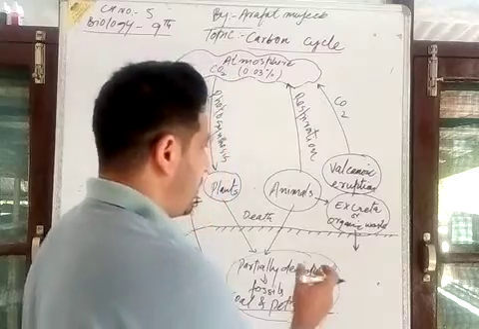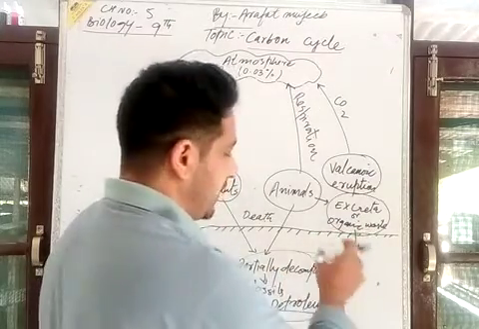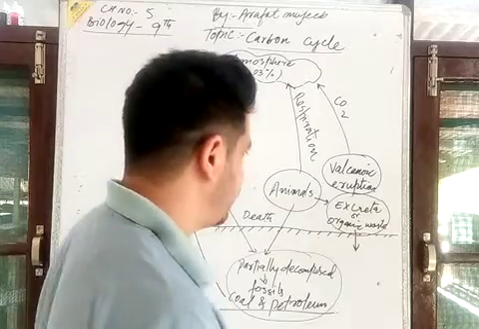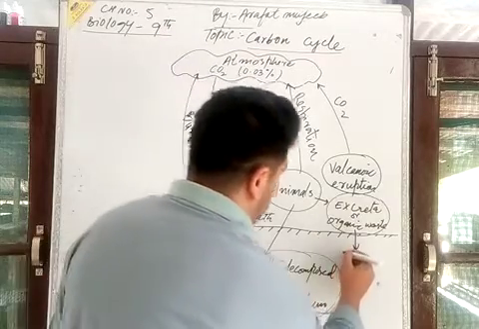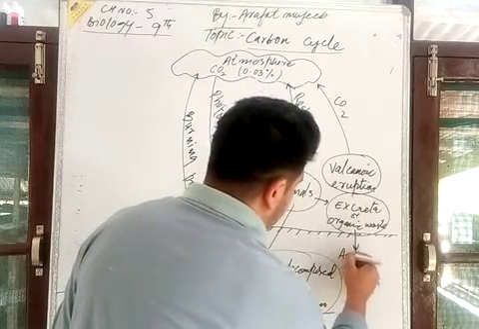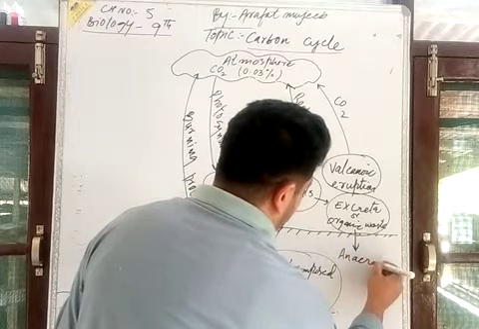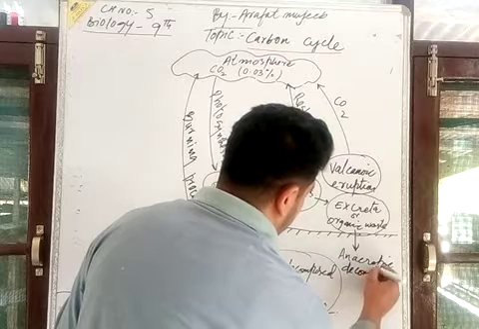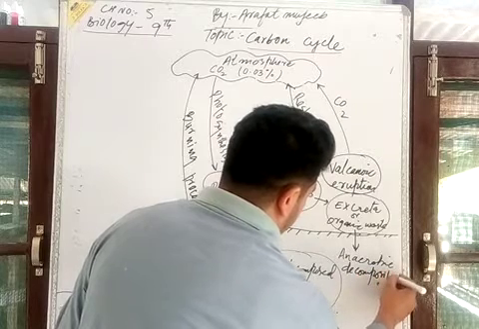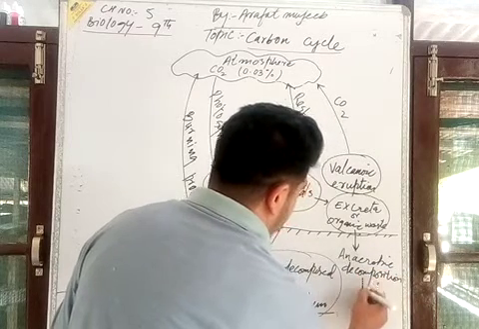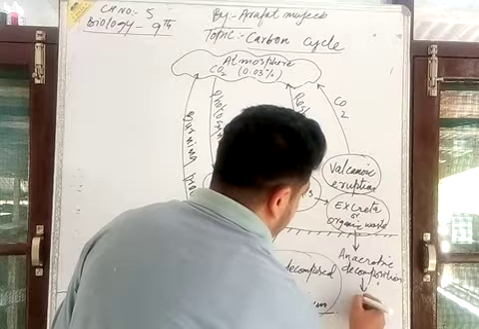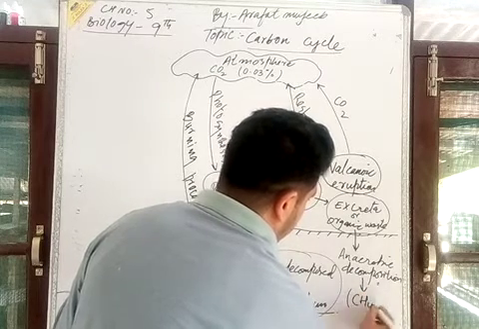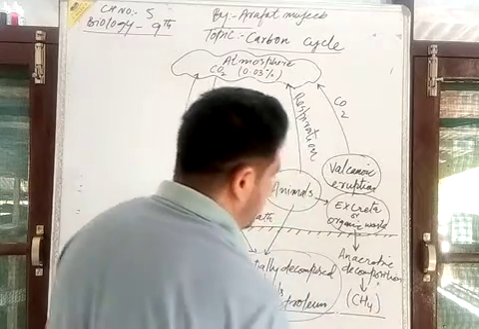Here it undergoes the dumping process, and I say that due to anaerobic decomposition there is a formation of methane gas, short form CH4, marsh gas.